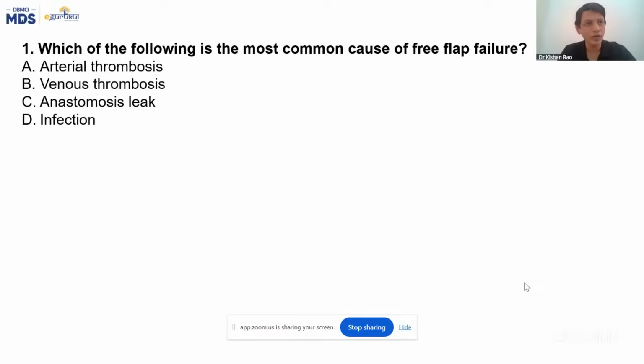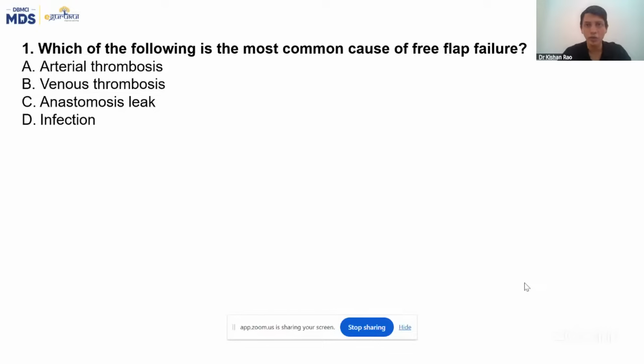The first question was, which of the following is the most common cause of free flap failure? In the skin grafting topic, we discussed the grafts and the flaps, and the complications of skin grafting, flaps and all. So in that I had discussed the complications of the flaps. The options were arterial thrombosis, venous thrombosis, anastomotic leak, and infection.